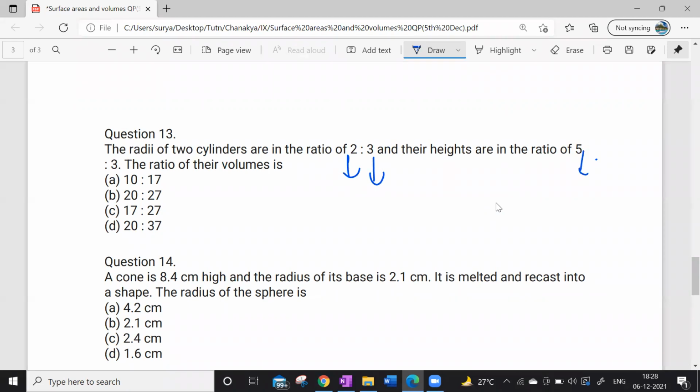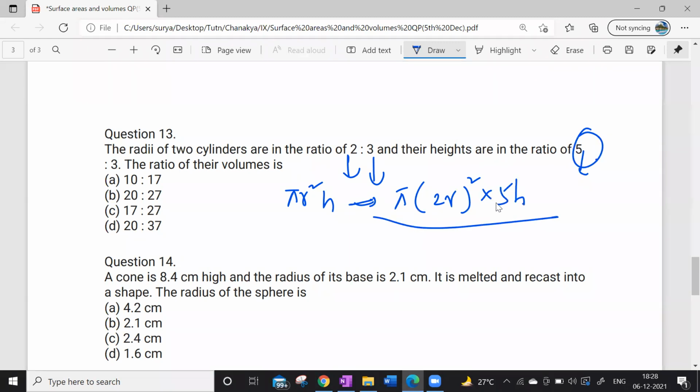So pi r square h. Pi 2r whole square into the height of the first cylinder, 5h, divided by pi 3r whole square into 3h.